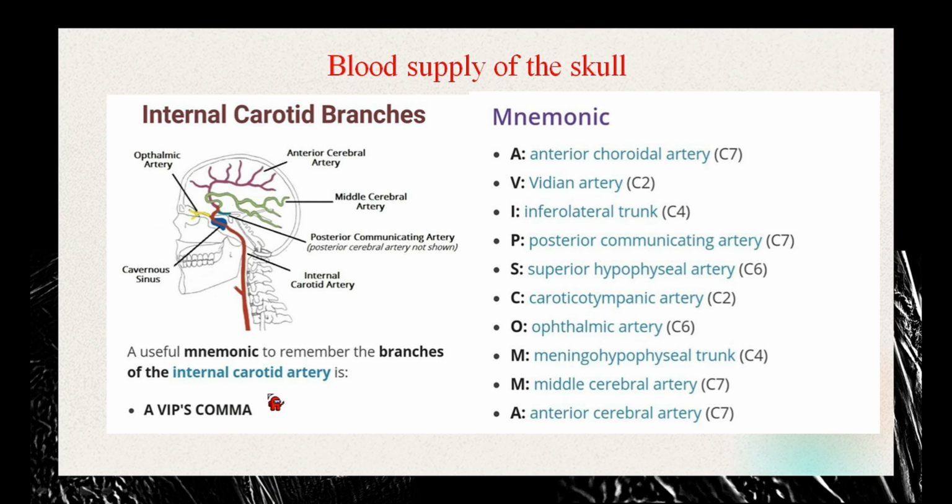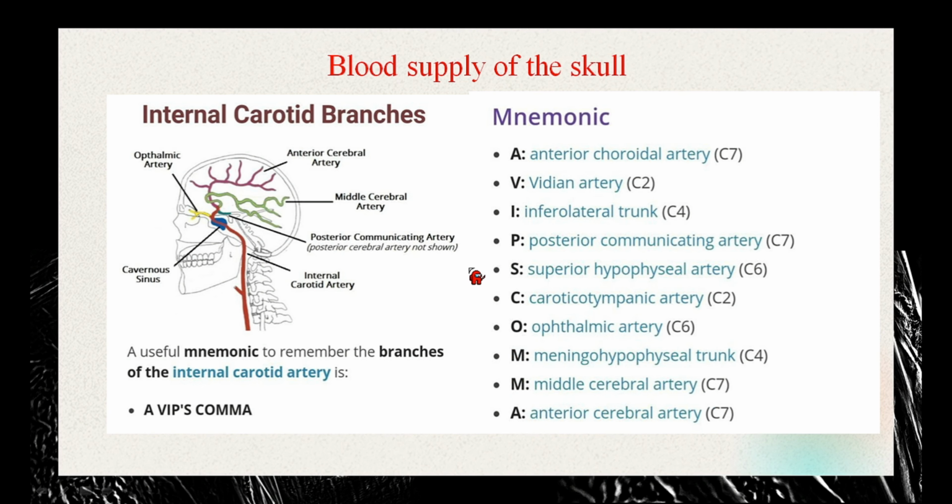So here we have a mnemonic, A VIP is comma. So you can remember it for A, anterior choroidal artery, V for Vidian artery, I for inferior lateral trunk, P for posterior communicating artery, S for superior hypophyseal artery, C for caroticotympanic artery, O for ophthalmic artery, M for meningohypophyseal trunk, M for middle cerebral artery, A for anterior cerebral artery.